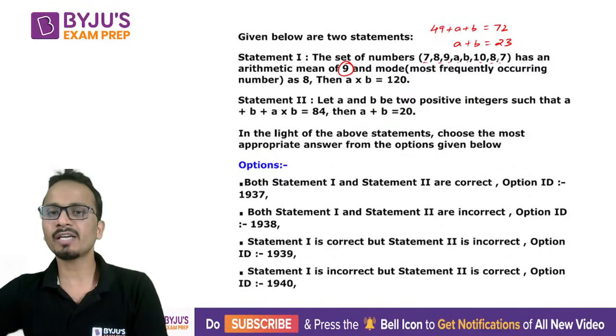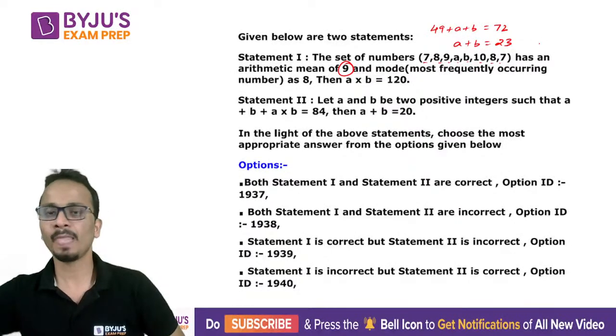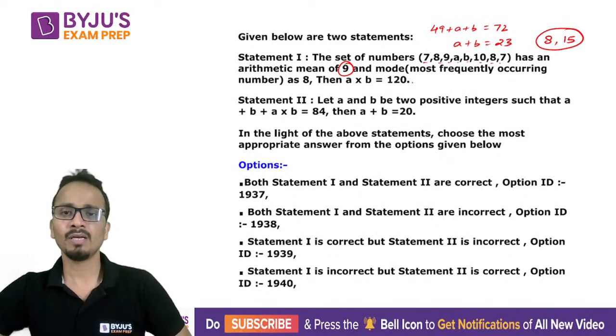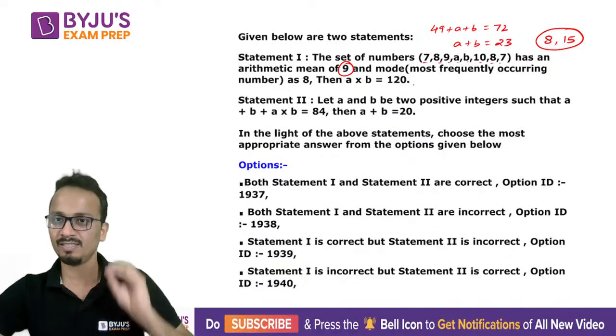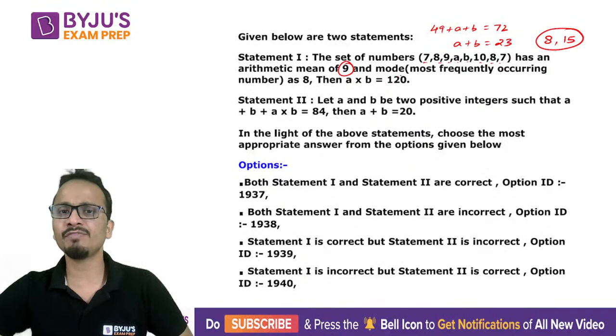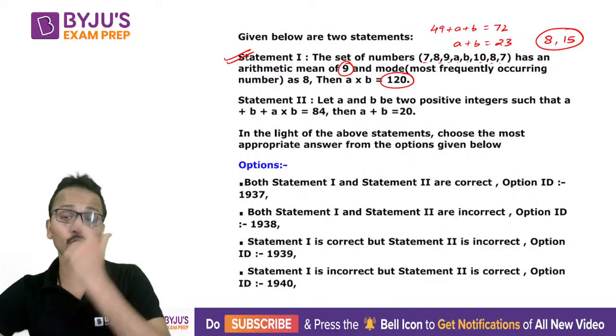Now 7 is occurring 2 times, 8 is occurring 2 times. So I can say that one of A or B must be 8. So if one of these values is 8, the sum is 23, so the other value will be 15. All right. So the values of A and B, not respectively, are 8 and 15. So the product of 8 and 15 will be 120, and this statement is absolutely correct.